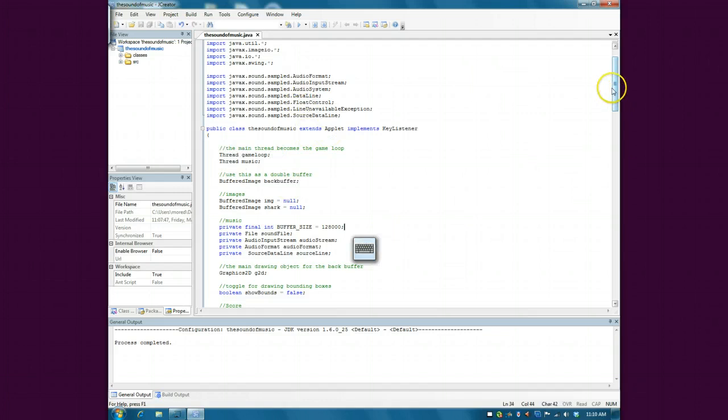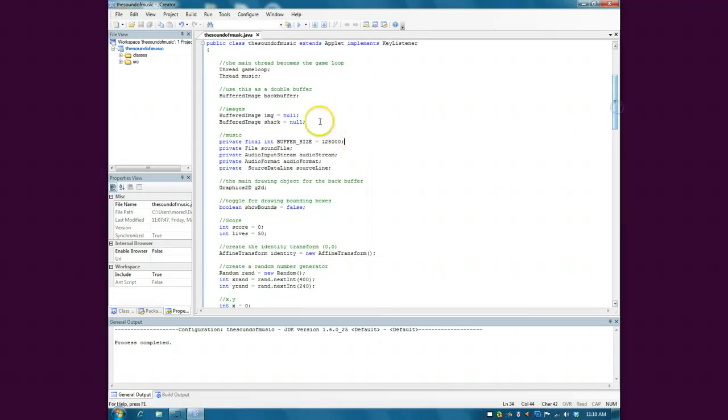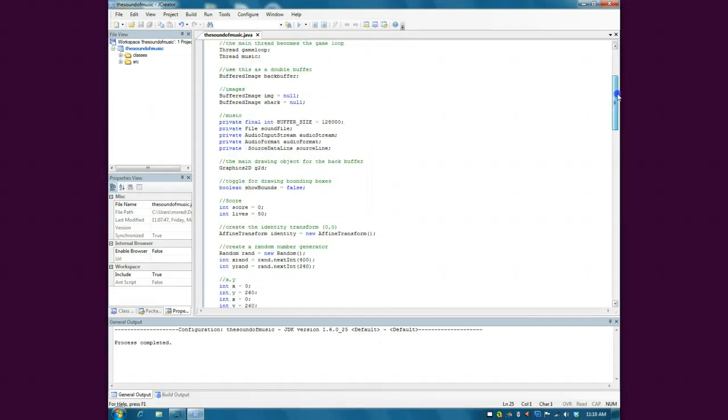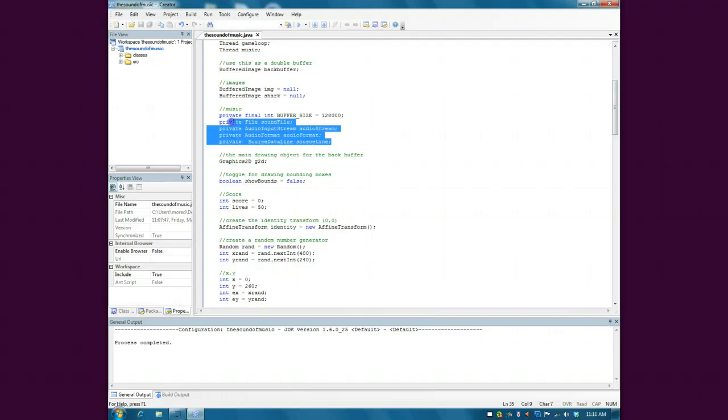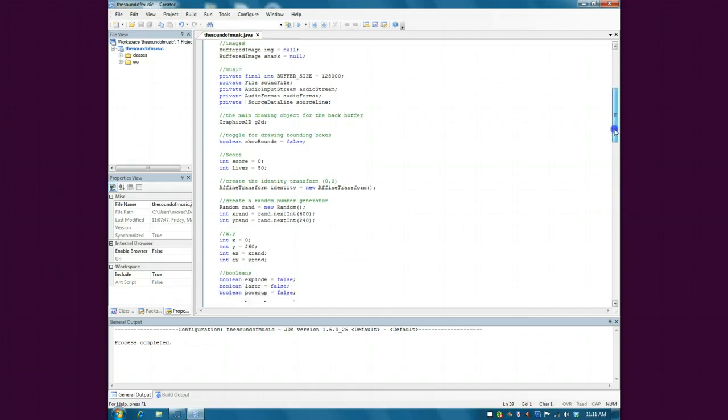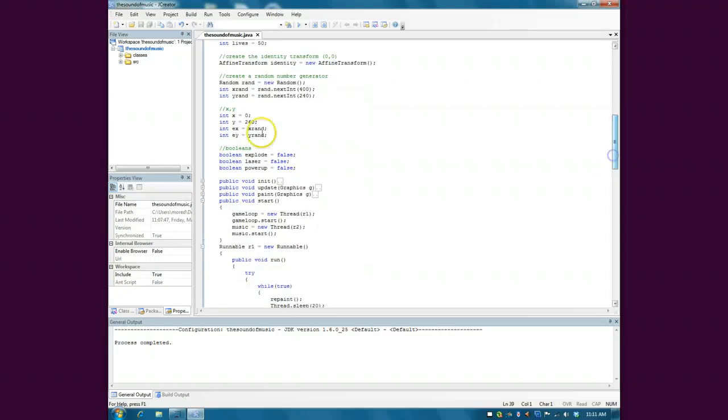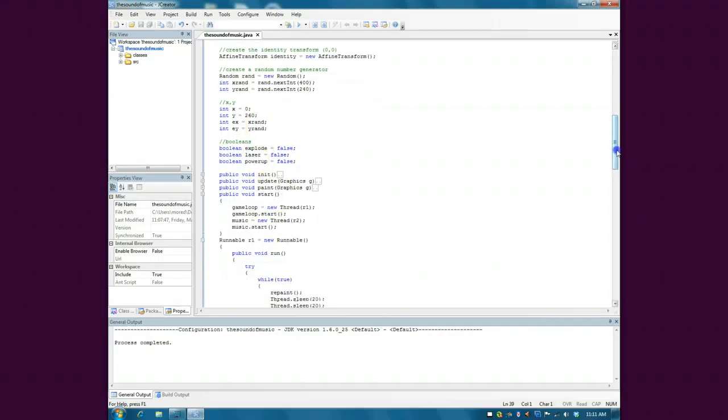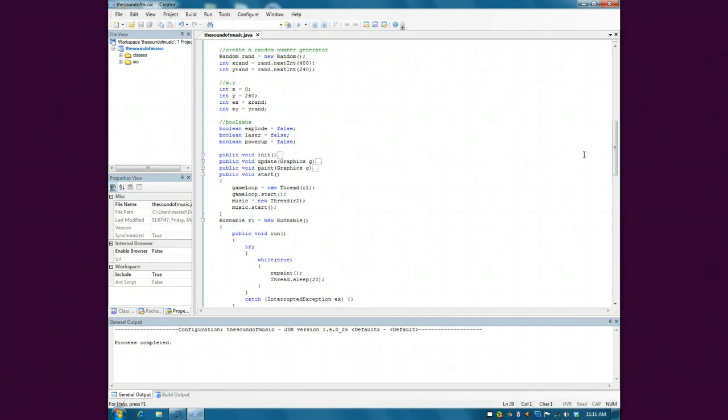I'll show you. Let me just scroll down to that now. As you can see, I added some things, like the extra thread. What else did I add? Yes, the music stuff. I set up the sound file. This is similar to the buffered image, and this is the buffer size, AudioInputStream, AudioFormat, and SourceDataLine. Let's go down. As you can see, all closed up. So, start. This starts the thread.